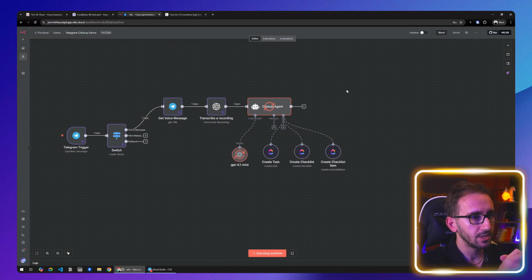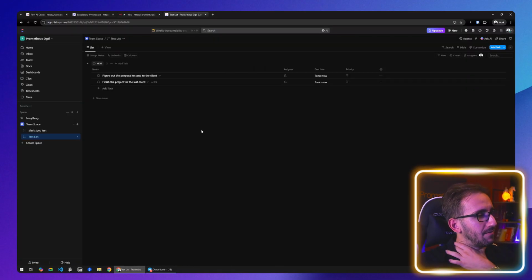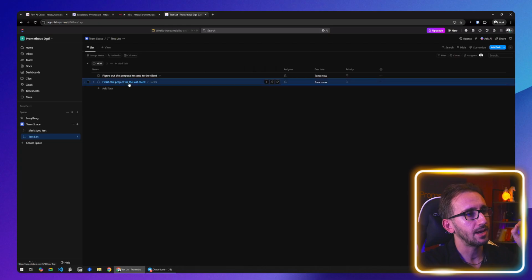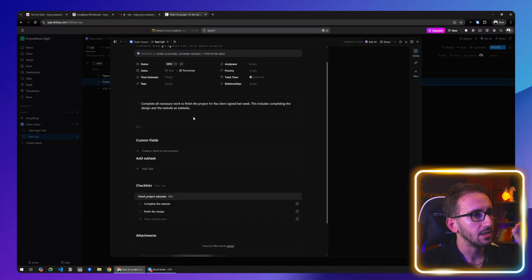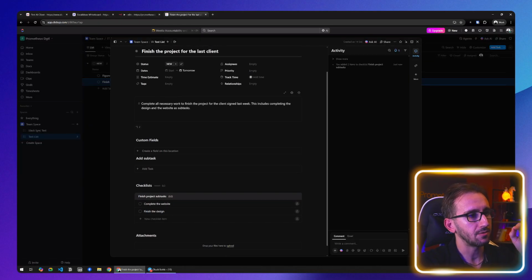So it's using ChatGPT, and then it's creating a task, and now it's creating a checklist, and now it should create a checklist item, or two checklist items to be exact, which is perfect. This is exactly what we wanted. I have very good feelings for this. Now, the first task is figure out the proposal to send the client, and the second is finish the project for the last client. And if we open this, you will see that we have a description, complete all necessary work, blah, blah, blah.